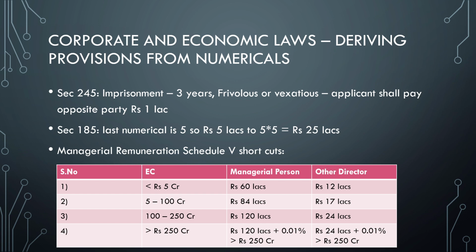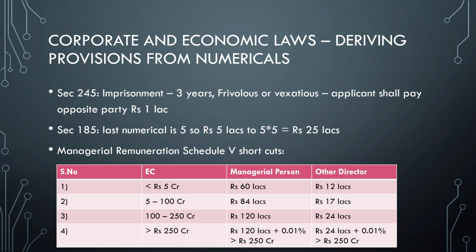So if you retain all the data, this is called the smarter way. There won't be any requirement for you to go through it on the exam day morning. So the imprisonment is 3 years, and in case of frivolous or vexatious complaints, that is wrongly complaining against someone, the applicant shall pay to the opposite party an amount not exceeding rupees 1 lakh. So the missing numericals were 1 and 3. 1 is 1 lakh, 3 is imprisonment, and apart from that, there are separate penalties for 245. That maximum is 25 lakhs.